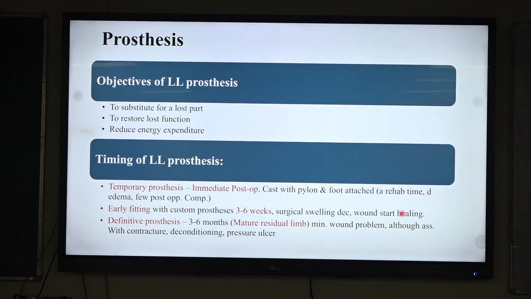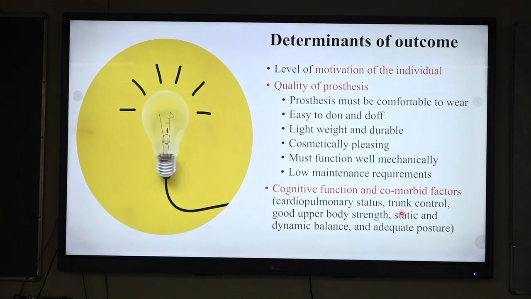It may be a temporary prosthesis that is usually given immediately in the postoperative period. Early fitting is usually given at 3 to 6 weeks, but the definitive prosthesis must be given on stump maturity, usually after 3 to 6 months. So what are the determinants of outcome of prosthesis?